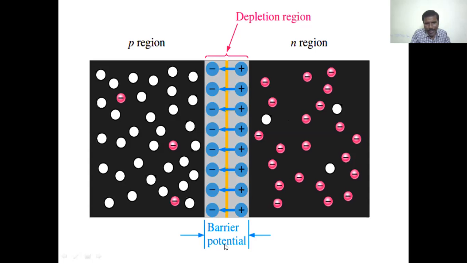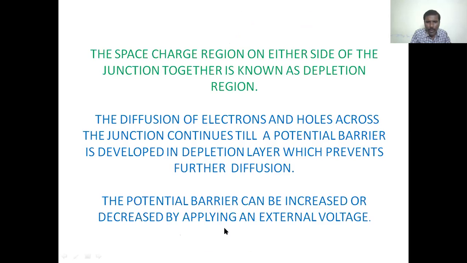Due to this depletion region, a potential difference is set up. This potential is called the barrier potential. This barrier potential is increased or decreased by giving an external voltage.